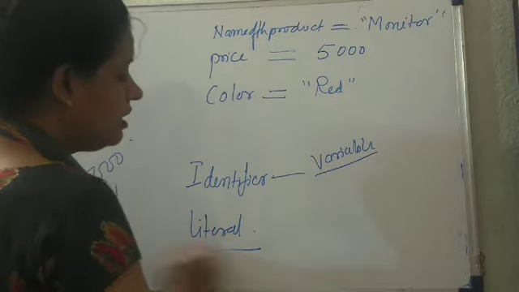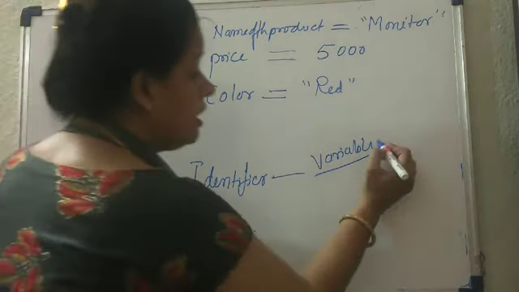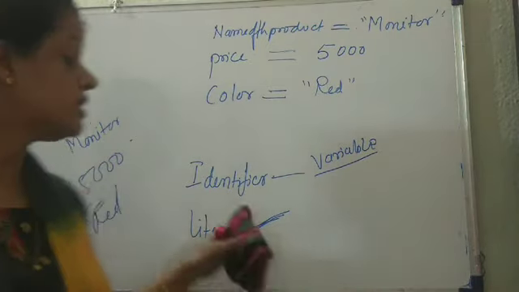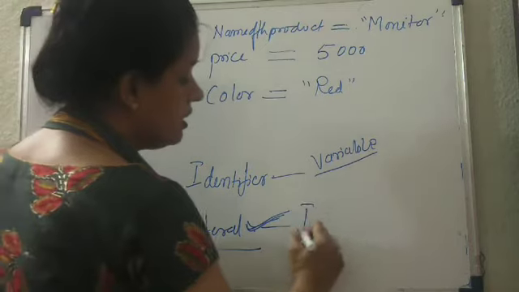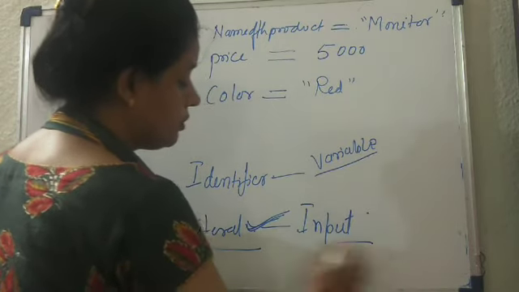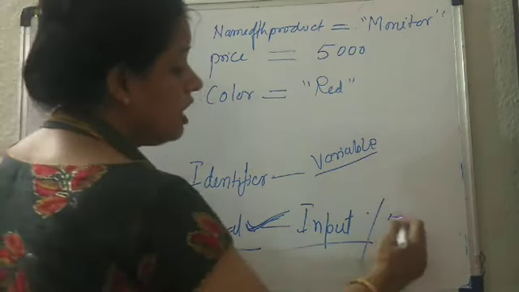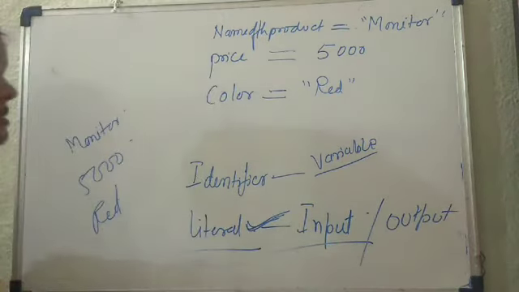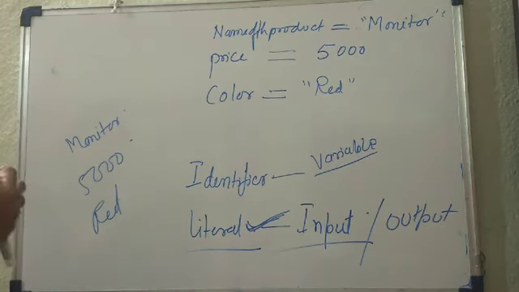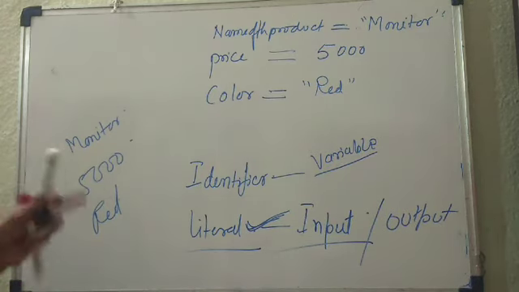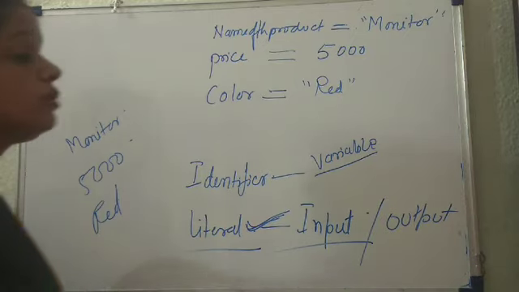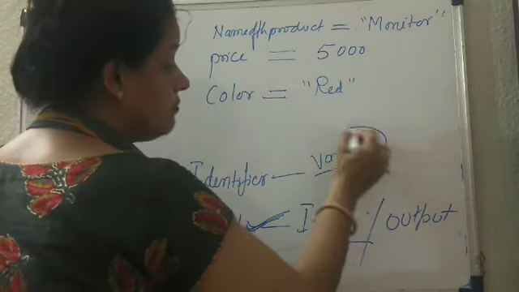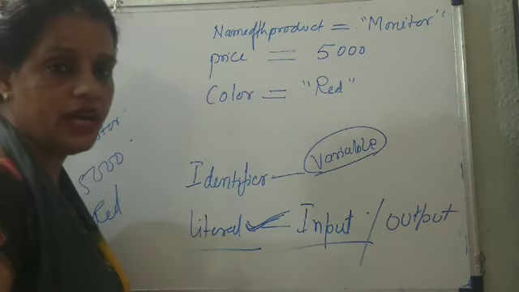Whenever we need to use a literal in a program statement, these literals you can consider as input values. Not only input, the output, the processed information, is also represented as literal. So whenever we store this input or output literal in something, we use the variable type of identifier.